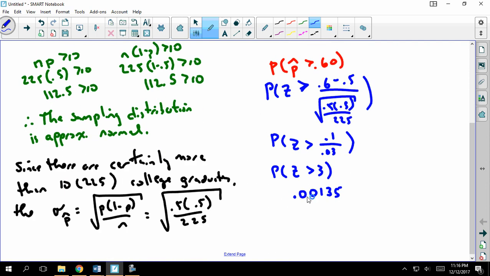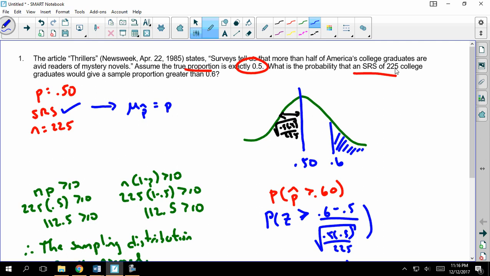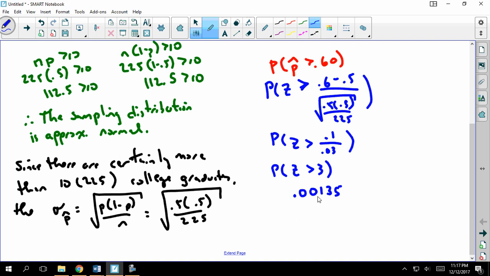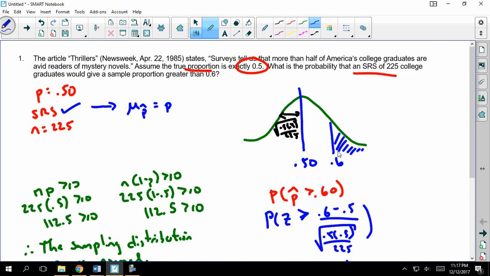Or put another way, if I had lots of people take samples of 225 random college graduates and ask them, do you like mystery novels? When the truth is 0.5, there's a very slim chance, 0.135% chance, that my sample has 60% or more.